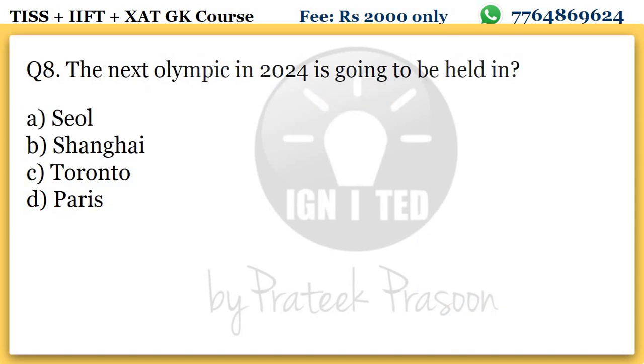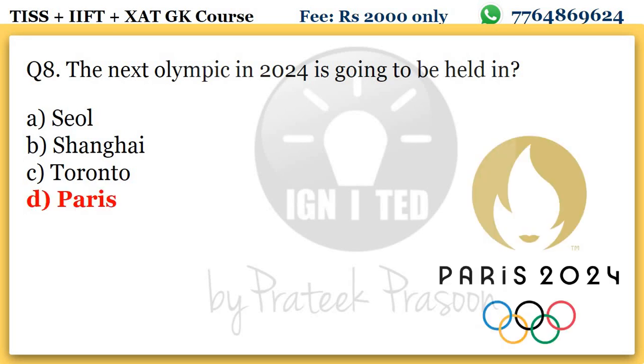Now come to question 8. The next Olympics in 2024 is going to be held in which of the following cities? A says Seoul, B says Shanghai, C says Toronto, and D says Paris. Seoul is the capital of South Korea, Shanghai is in China, Toronto is in Canada, and Paris is in France. So the answer for this will be Paris. As you can see, Paris 2024.